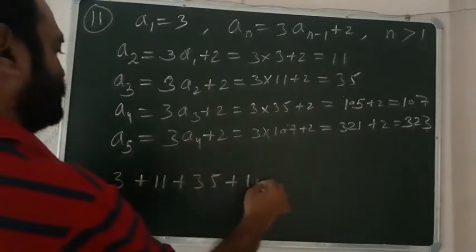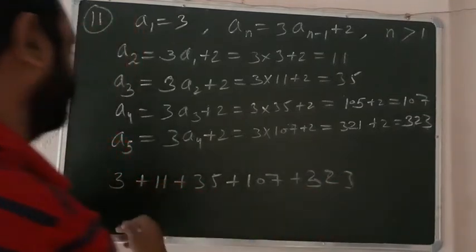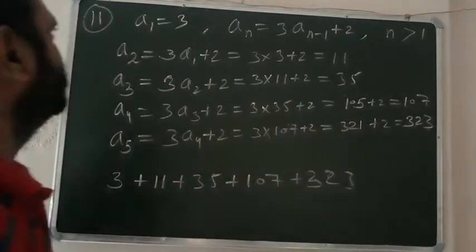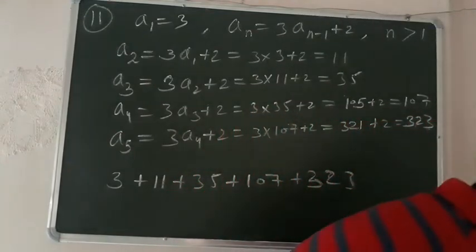So these are the first 5 terms of this sequence, and the corresponding series is 3 plus 11 plus 35 plus 107 plus 323. So this is the corresponding series of this sequence, right? Hanji, similarly you can solve these next 2 questions.